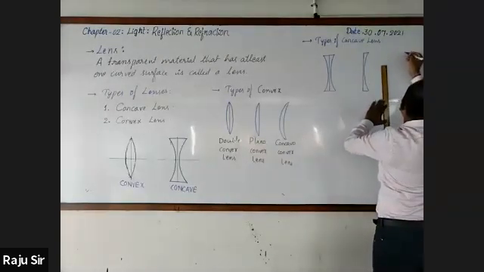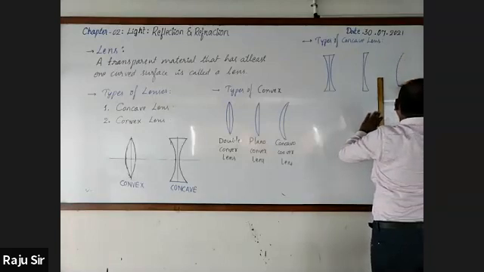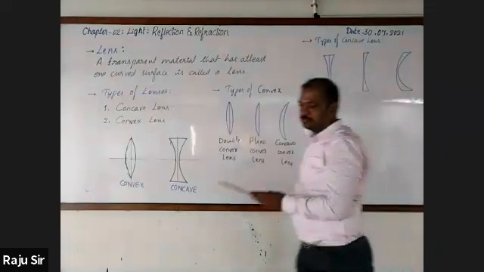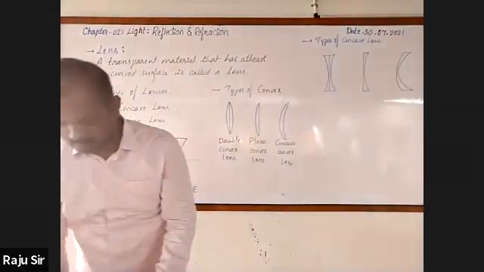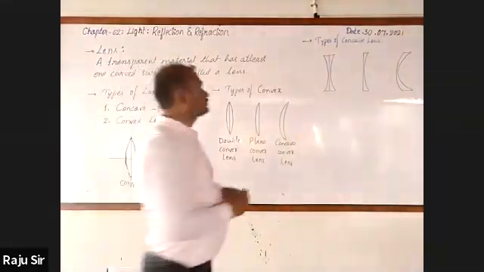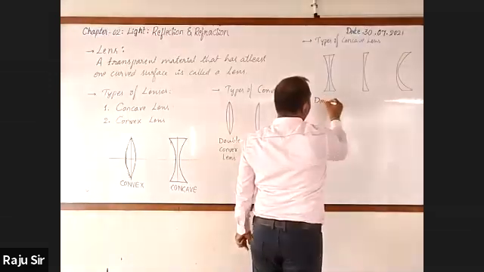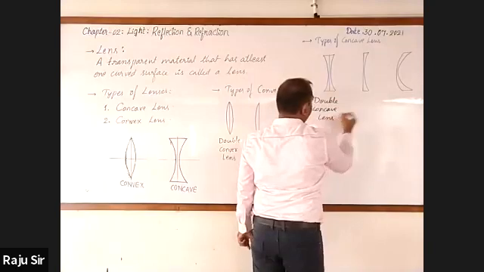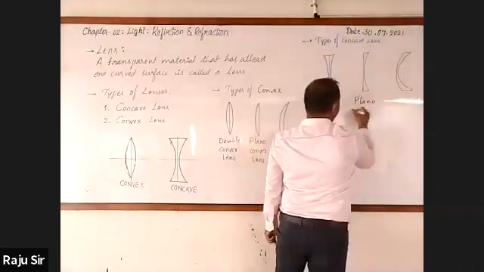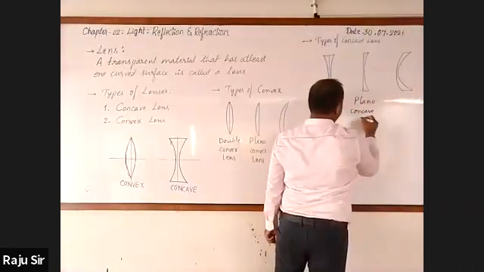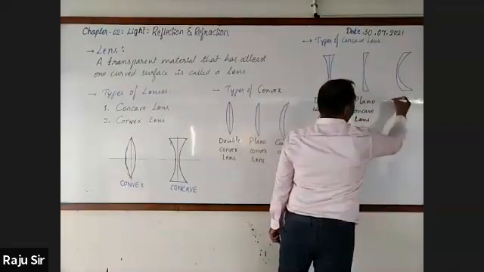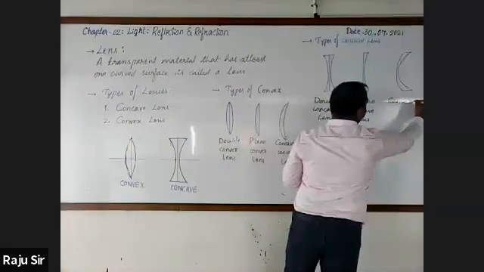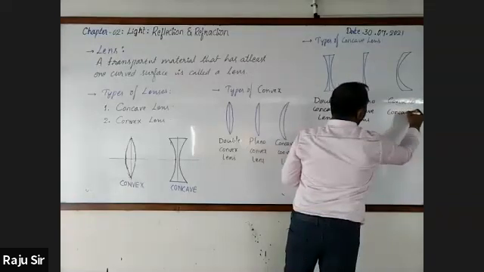Third one is convexo-concave. Right. Double concave lens. Plano-concave lens. And this is convexo-concave lens.